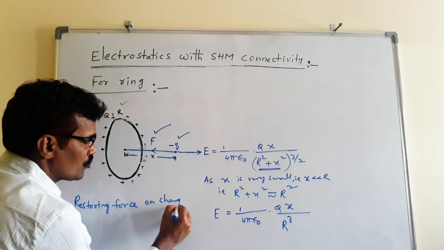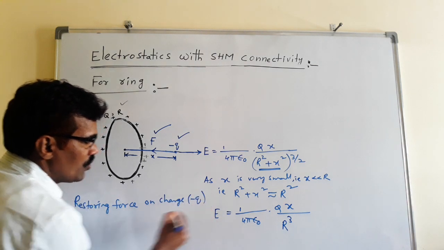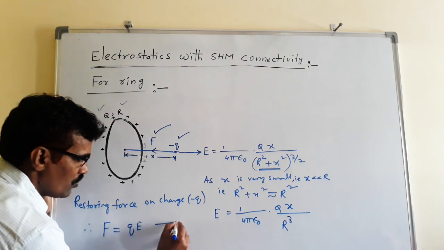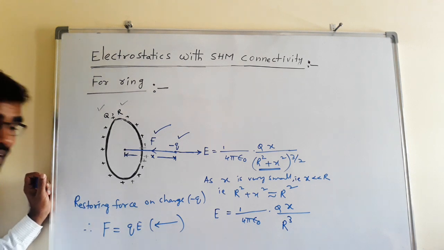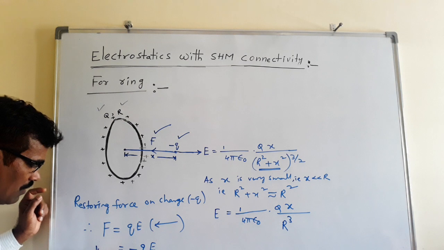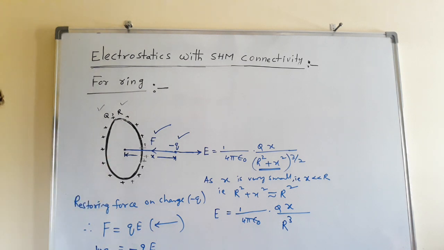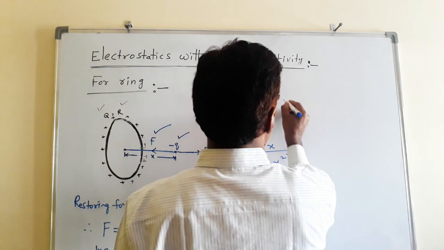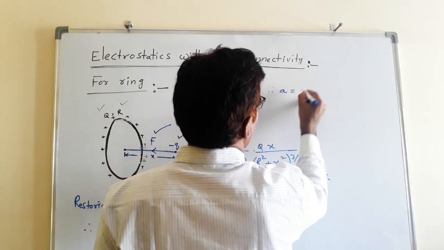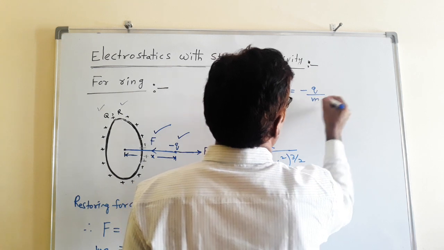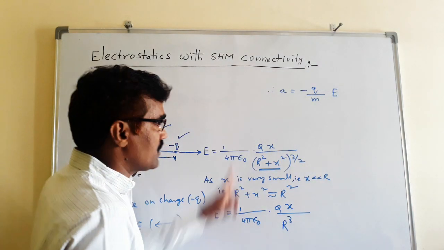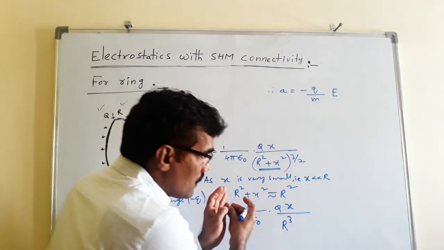The restoring force on the charge minus Q: F is equal to QE towards the center. For restoring we have to take minus QE. F equal to MA, net force acting on it. Therefore A is equal to minus q by m into E. With E from before, the assumption is that it is displaced slightly.